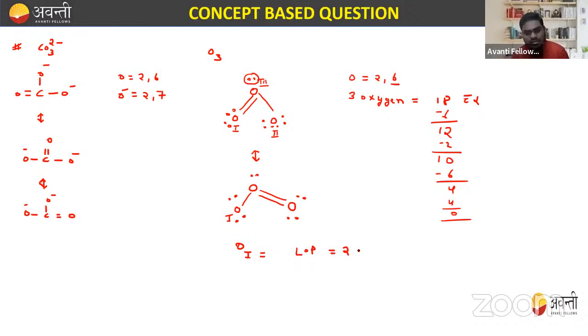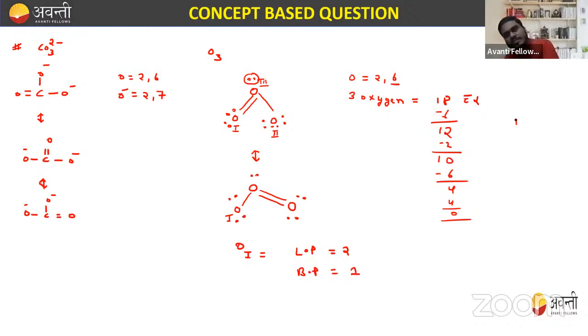And lone pair of electrons means 4, because one lone pair consists of two electrons, right? Similarly, oxygen, one having a bond pair, so it is making one bond pair, or we say two electrons. So I hope this is clear to you how to draw the dot structure and all.